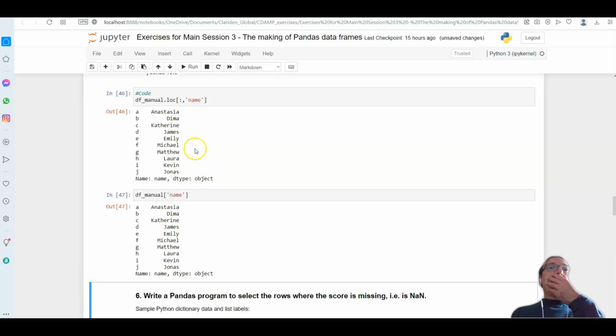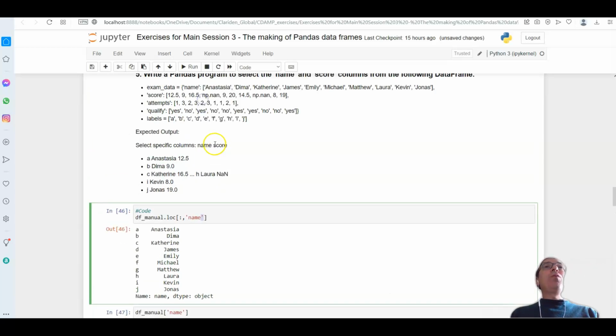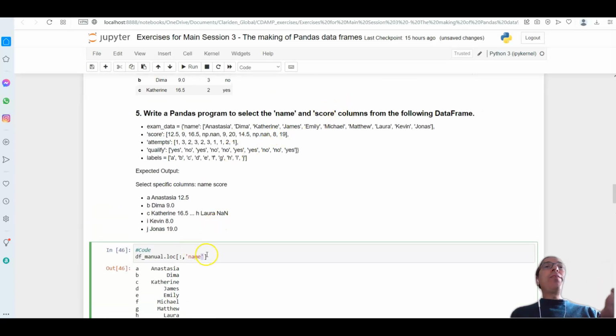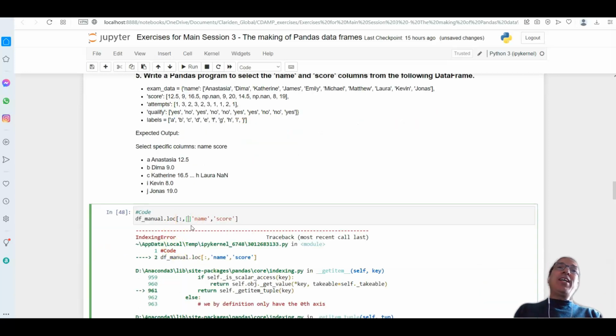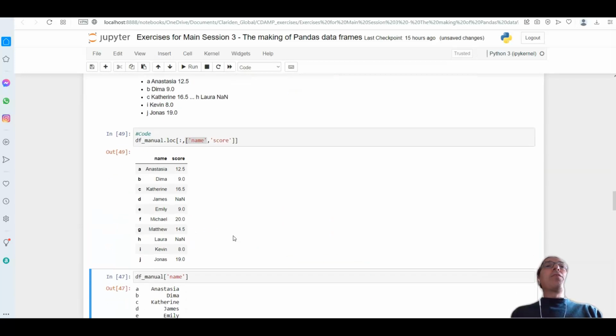like this. And what happens if I want more than one column? That is column name and score. I cannot put the word score here. This is going to break. I need to provide a list here. And like that. So what goes internally here is a list. And I can use loc and get all the rows and those columns.